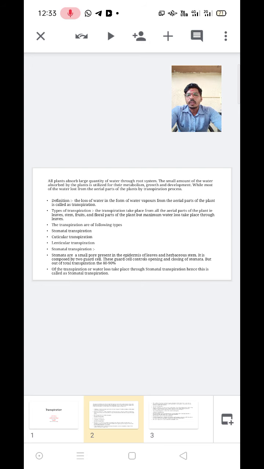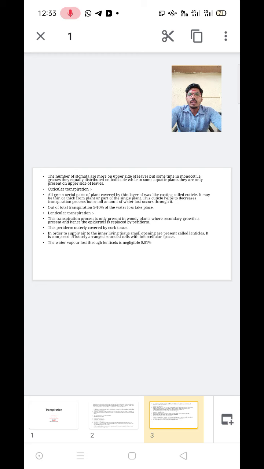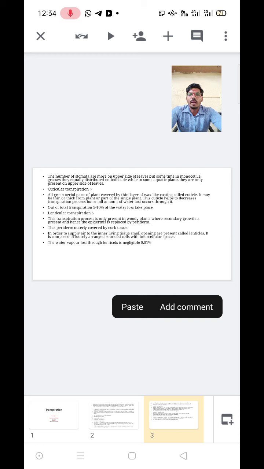Next is cuticular transpiration. What does cuticular transpiration mean? A wax-like coating is present on all the green aerial parts of the plant, called the cuticle. In cuticular transpiration, 5 to 10% of the water is lost. And the last one is lenticular transpiration. It is present only in woody plants where secondary growth is present, where the epidermis is replaced by the periderm. In lenticular transpiration, 0.01% of the water is lost.